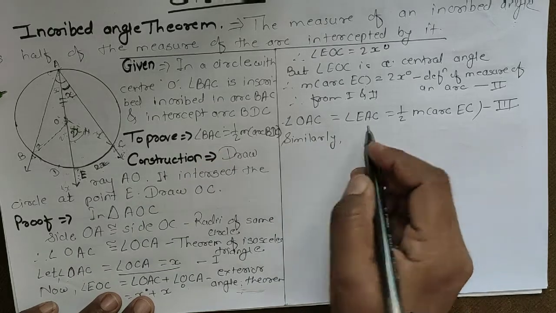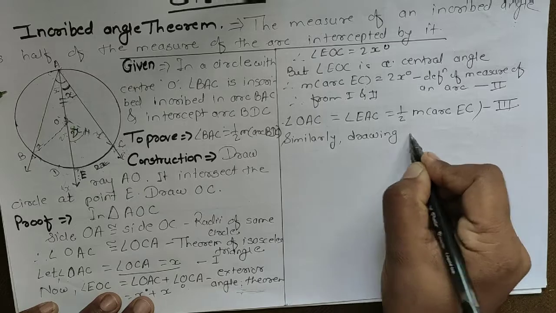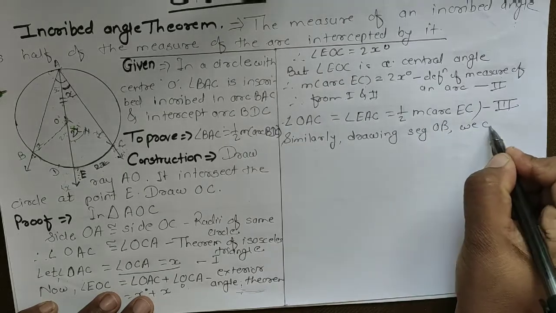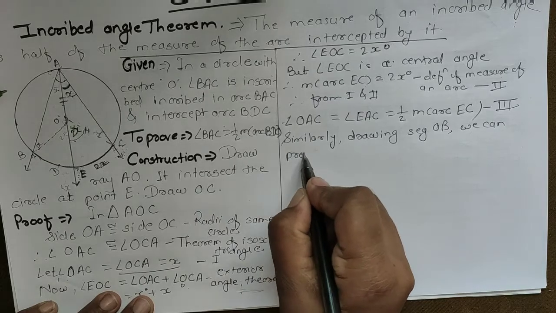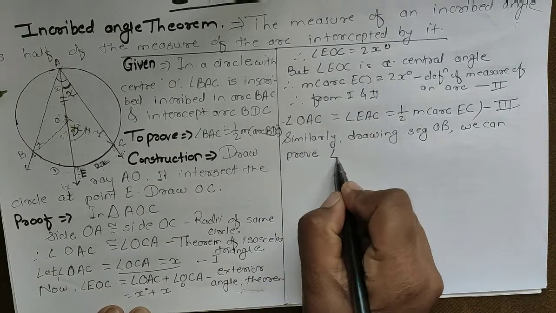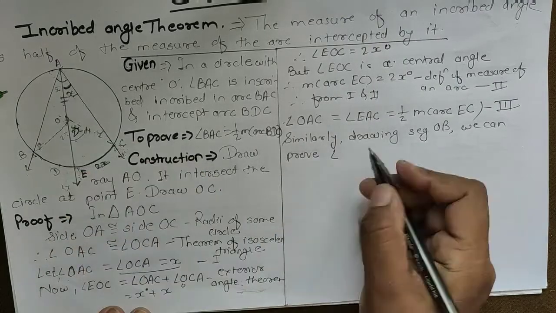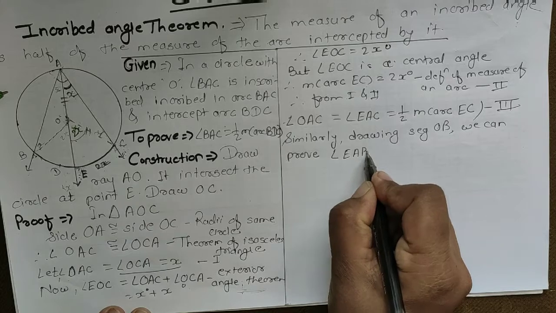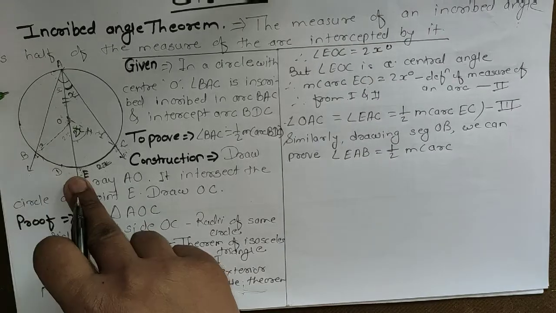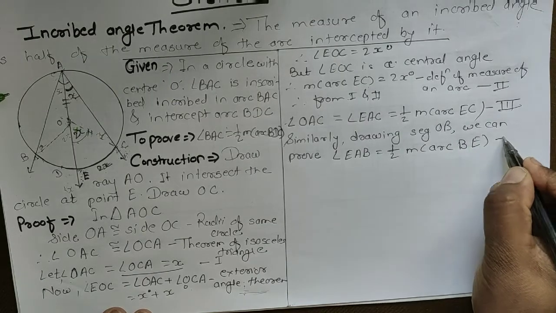So similarly, by drawing seg OB, we can prove that angle EAB is equal to 1/2 measure of arc BE. That is our fourth statement.